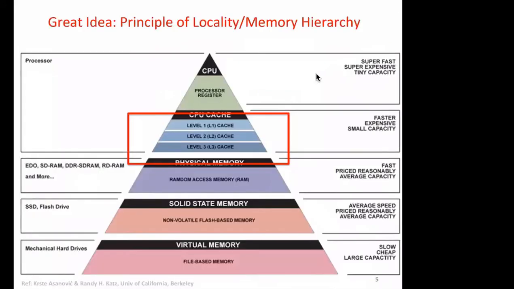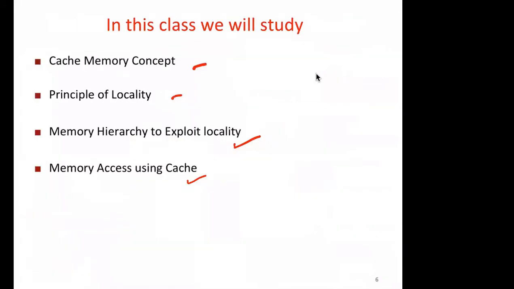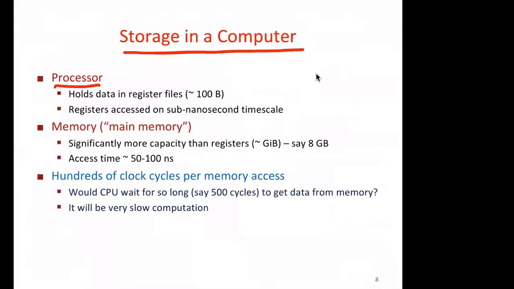It operates almost at the speed of clock. The first storage is this, and how many bytes can we store? Almost 100 bytes. We have 32 registers, and each can store 32 bits or 4 bytes. So approximately in the order of 100 bytes, or about 1000 bits.